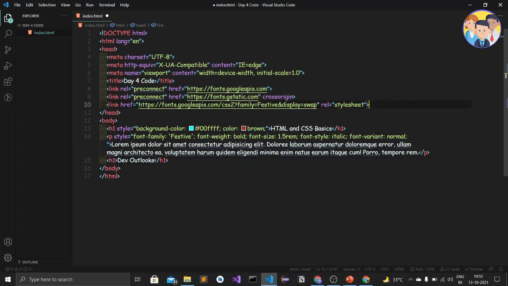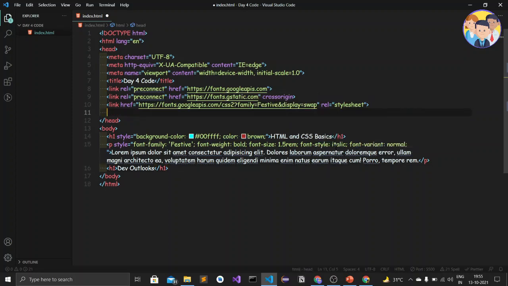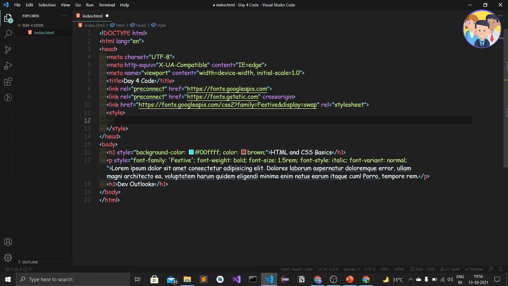So in the head tag I will just hit enter and then type the style. Okay, style element, and when I hit enter I get the style element. Okay, and then I'll hit enter for the automatic indentation, and here I'll select the h1 element, hit enter and then give the space and enter the curly braces. Opening curly braces also generated and ending curly braces also.